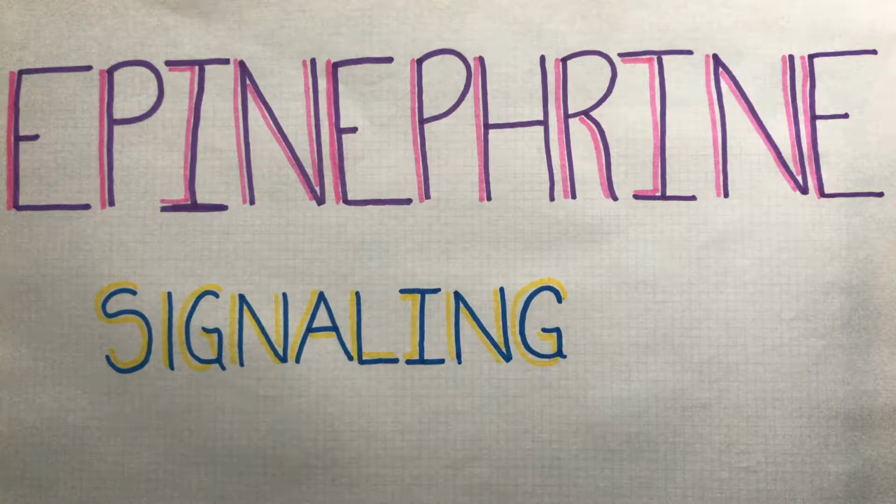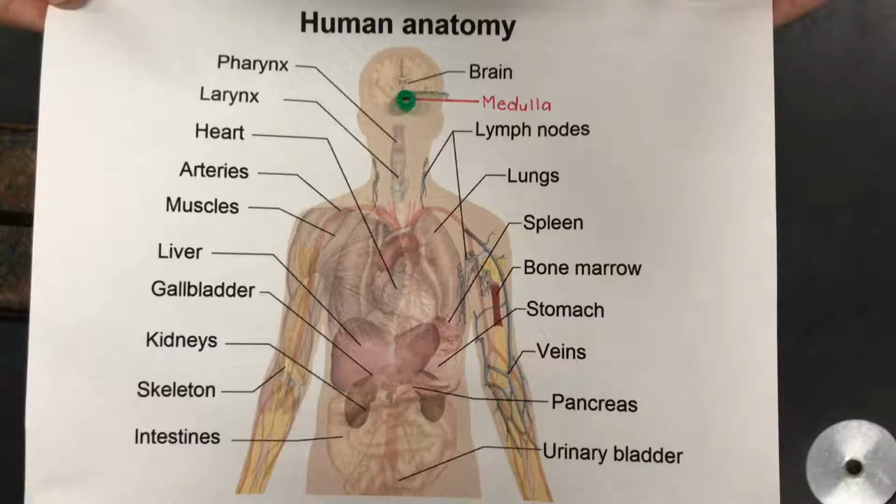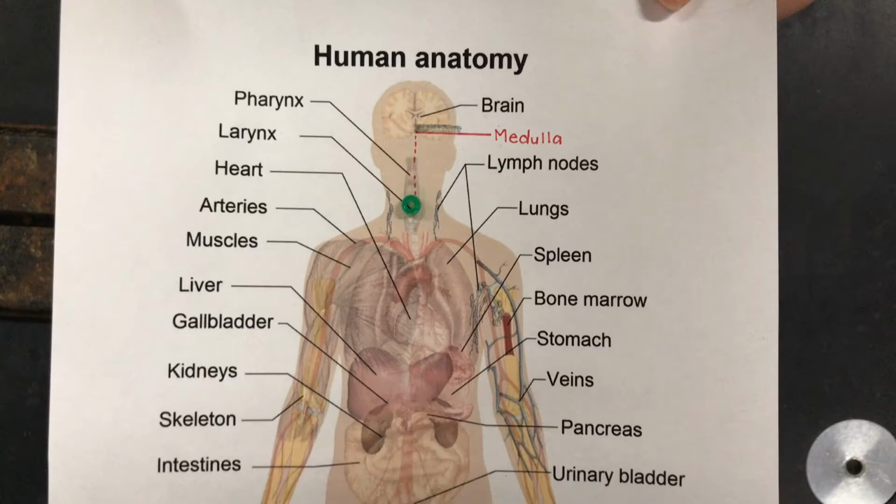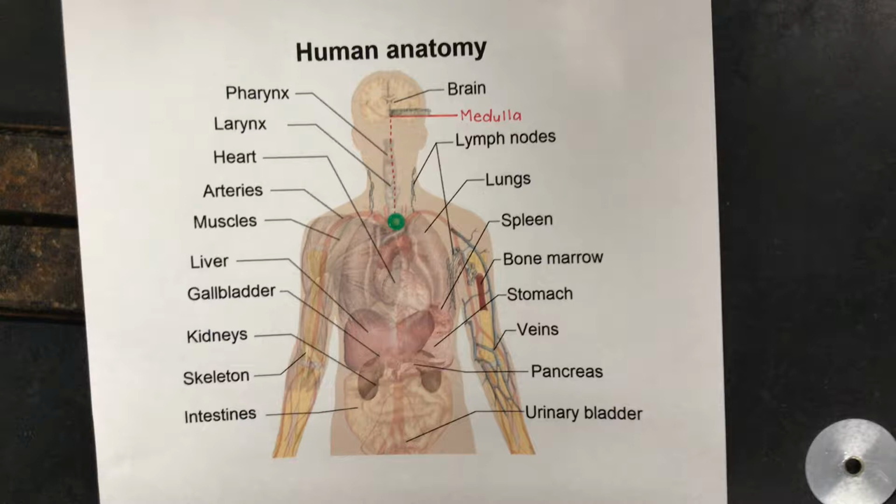We're going to outline the epinephrine cell signaling pathway. When the brain perceives a stressful situation, the medulla, a part of the brain, sends a nerve impulse to the adrenal gland located in the kidneys. This impulse tells the adrenal gland to secrete epinephrine, a type of hormone.